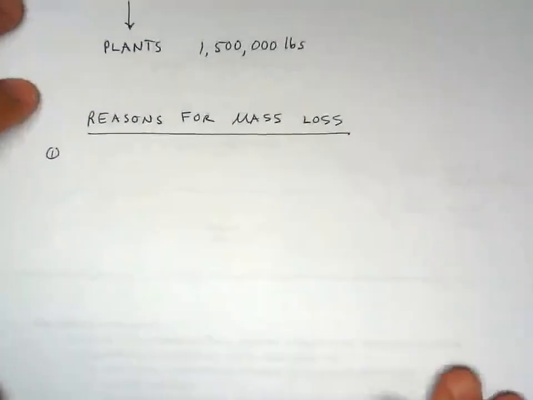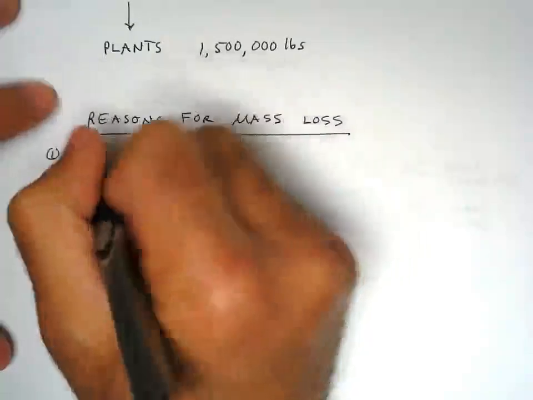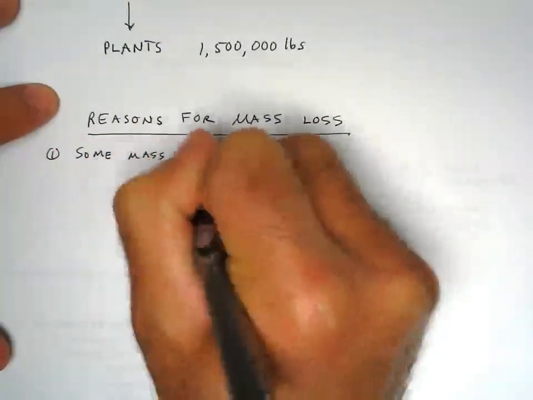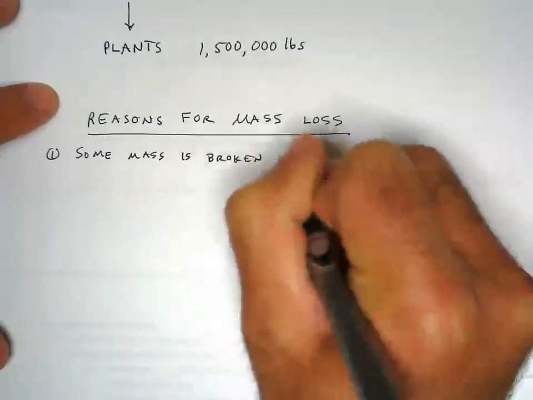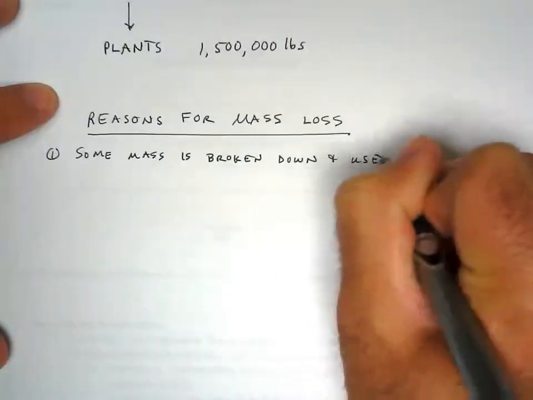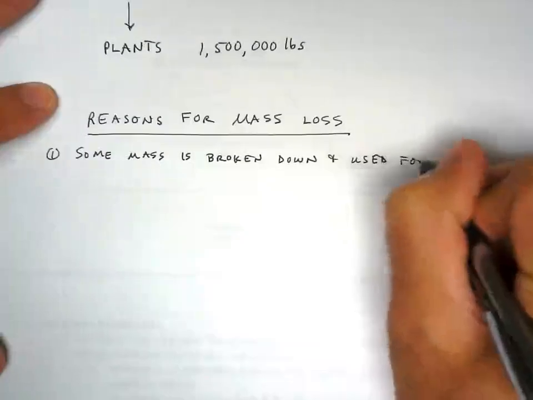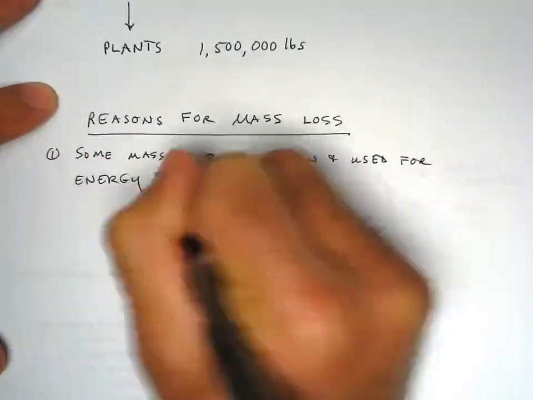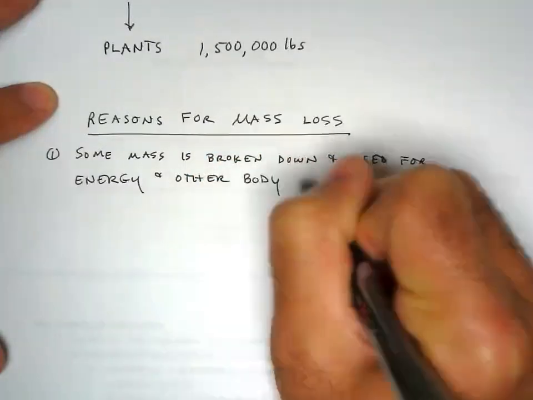One, some mass is broken down and used for energy and other body functions.